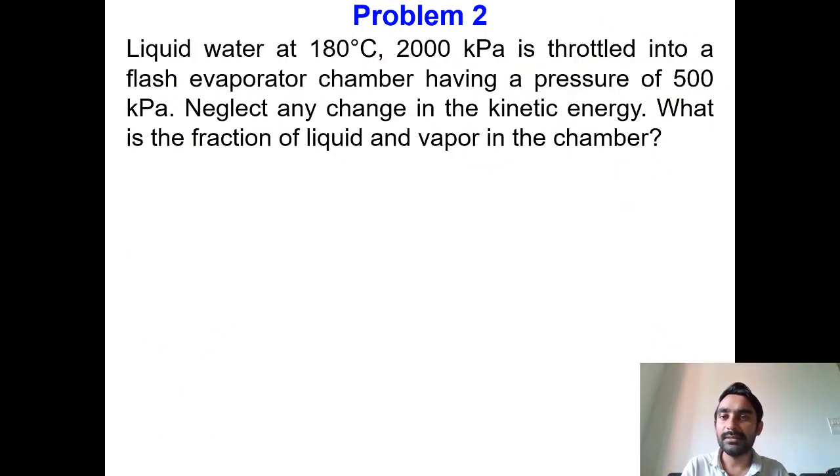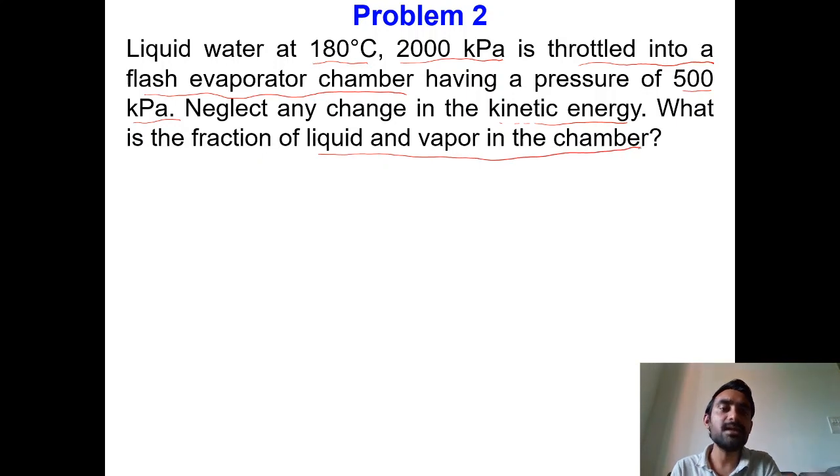So in the second problem, we have liquid water at 180 degrees Celsius and 2000 kilopascal pressure, and this water is throttled into a flash evaporator chamber having a pressure of 500 kilopascal. We have to neglect any change in kinetic energy and find the fraction of liquid and vapor in the chamber.